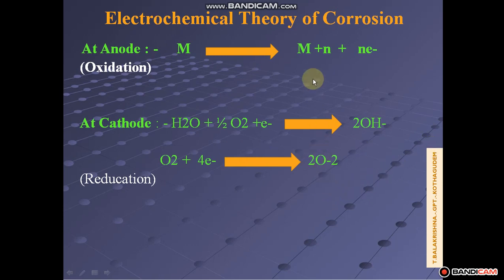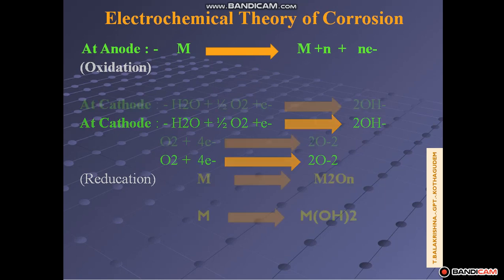So metal ion is formed at the anodic part, non-metal ion is formed at the cathodic part. This reaction takes place at the metallic part, this reaction takes place at the environment part. Next, the metal ion formed at the anode and the non-metal ion formed at the cathode come together and form one corresponding product.